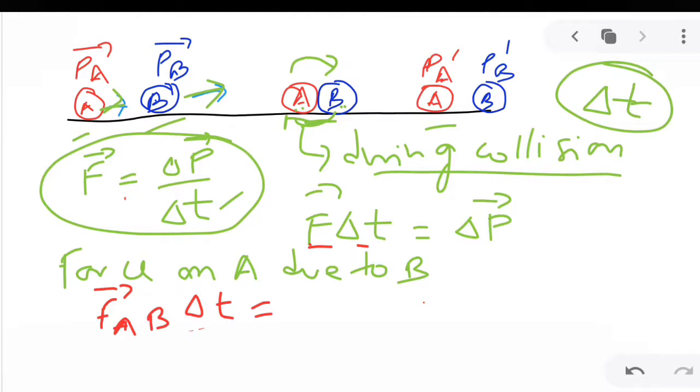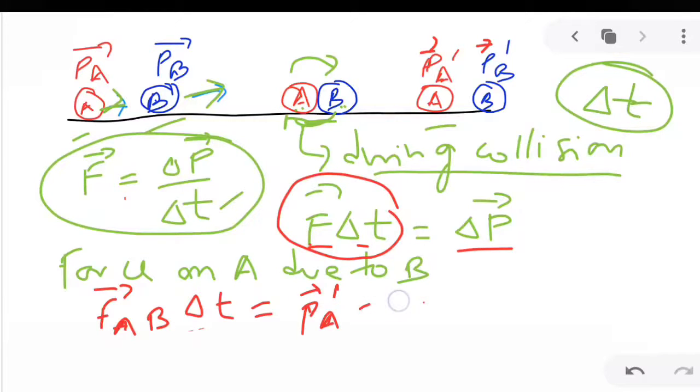These are vector quantities. The product of force and time is equal to the change in momentum. So the force on A due to B multiplied by delta T is equal to the change in momentum of A: the final momentum PA dash minus the initial momentum PA.